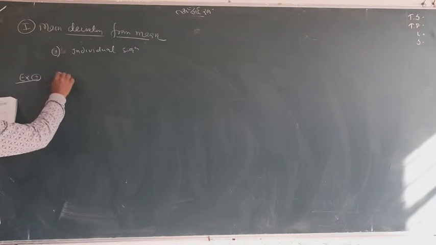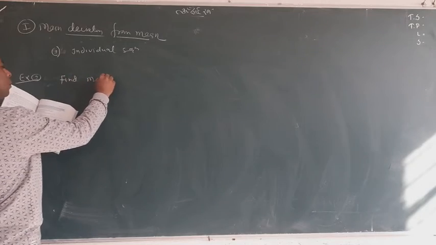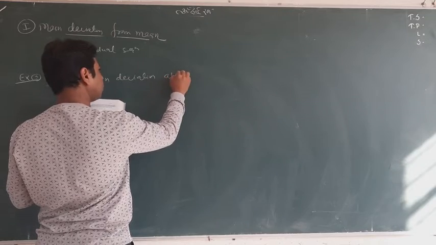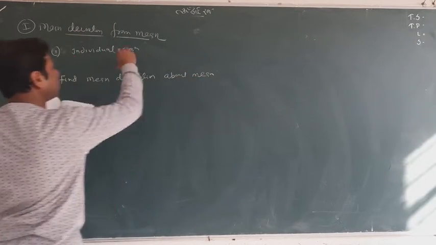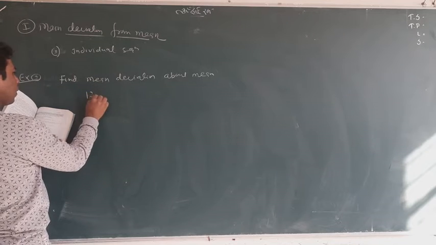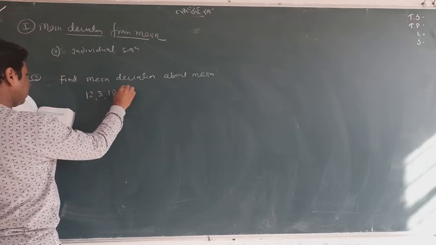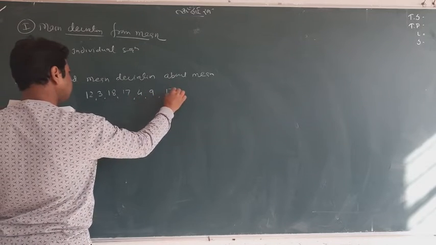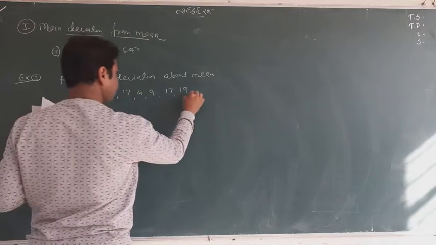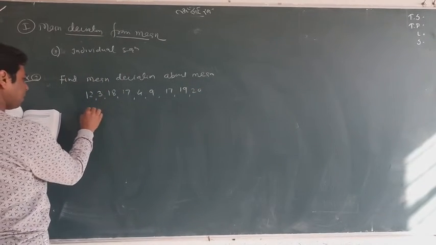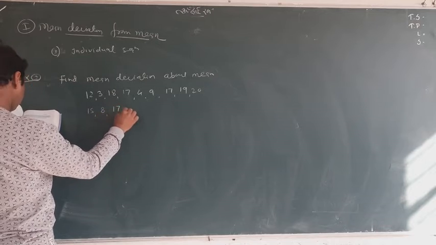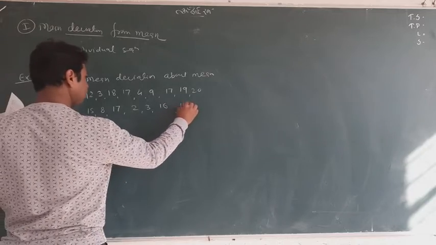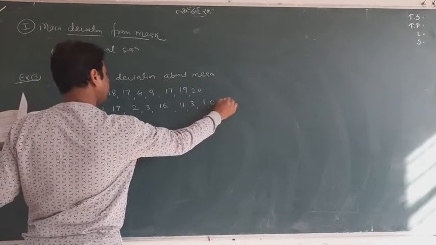Question is, find the mean deviation about mean. Same question, and the sequence I am writing: 12, 3, 18, 17, 4, 9, 17, 19, 20, 15, 8, 17, 2, 3, 16, 11, 3, 1, 0 and 5.